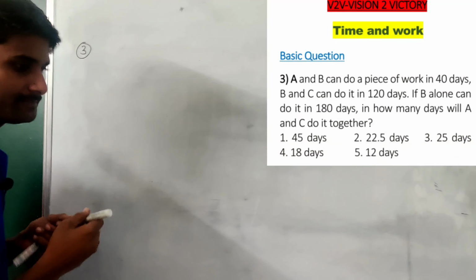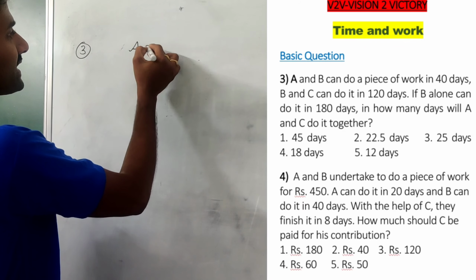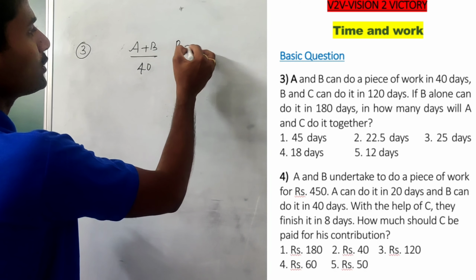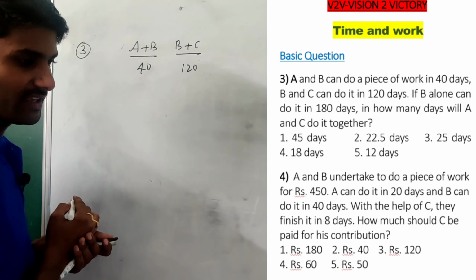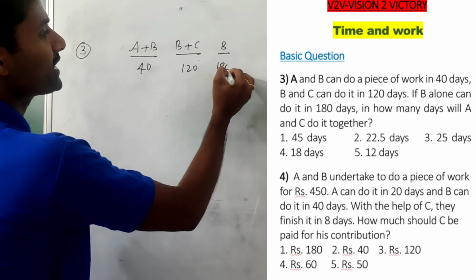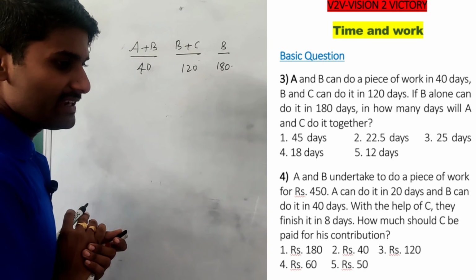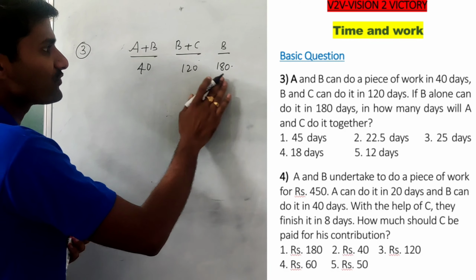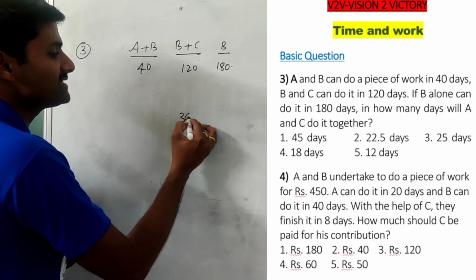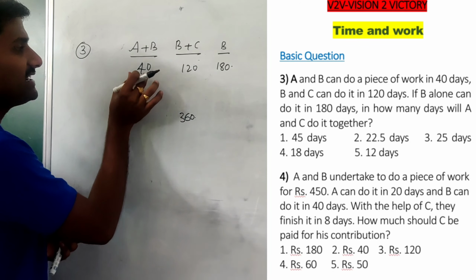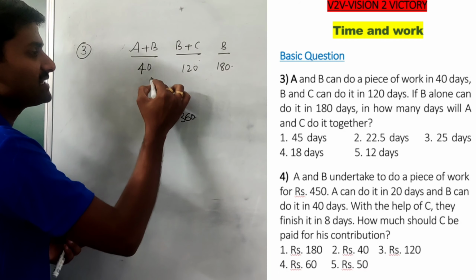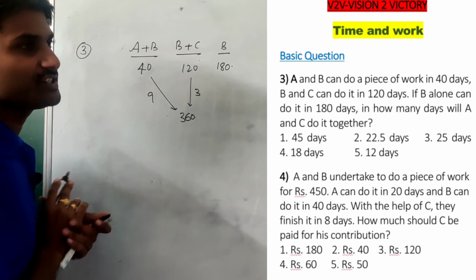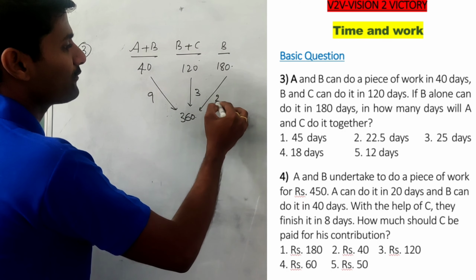Okay, now the third question. A and B can complete the work in 40 days. B and C can do the work in 120 days. If B alone can complete the work in 180 days, how many days does it take A and C working together? First, the LCM of all these parameters is 360. Out of 360, A and B complete it in 40 days, so they perform 9 units per day. B and C together perform 3 units per day. And B performs 2 units per day.